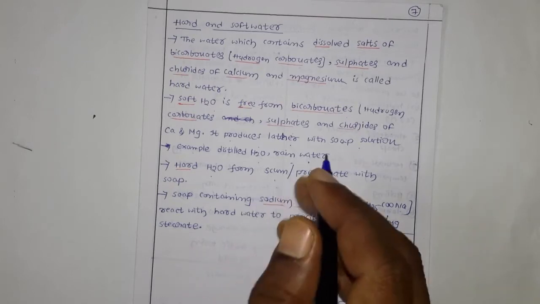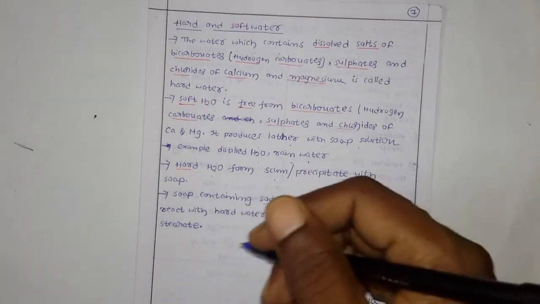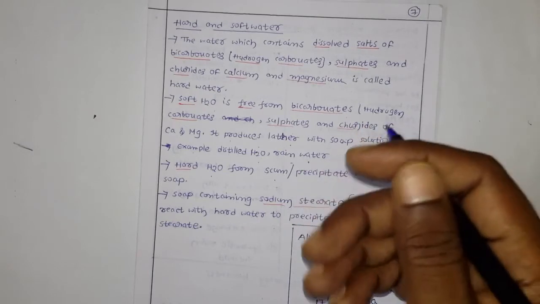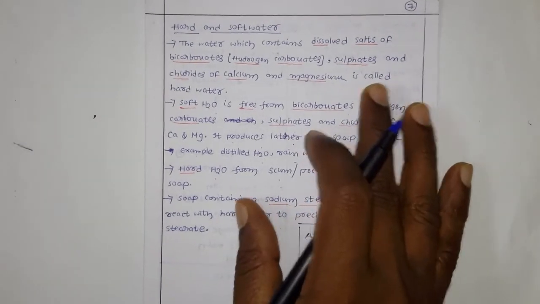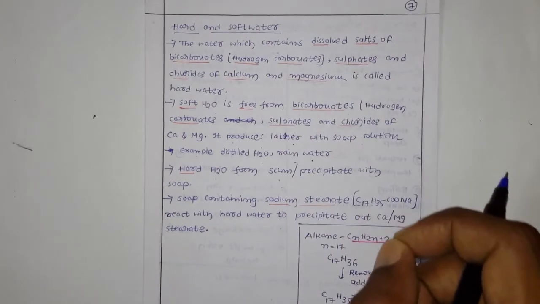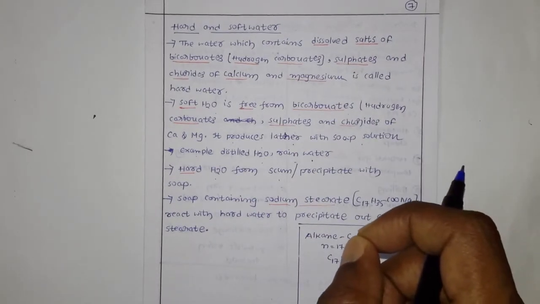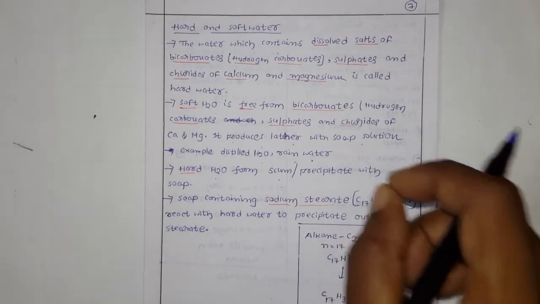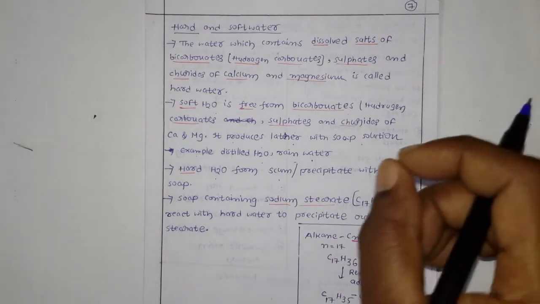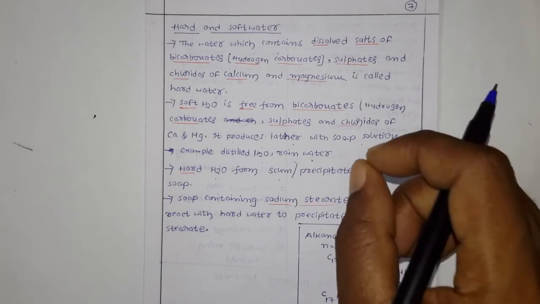Whenever you are washing clothes, you can identify this. When you use the soap, you can see small precipitate particles, and those particles are nothing but the salts contained in the hard water.